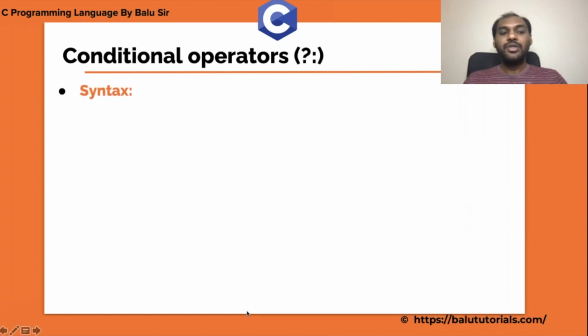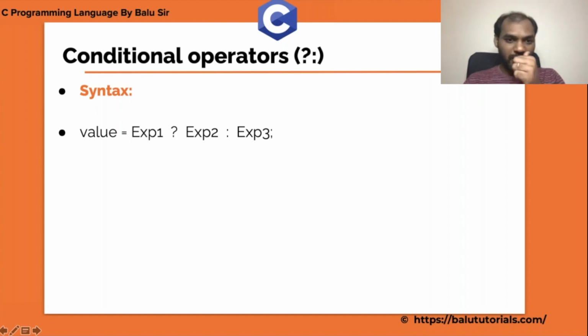Then how does the syntax look for the conditional operator? Value equals expression 1 question mark expression 2 colon expression 3. This is the behavior of the conditional operator. Three arguments must be present.